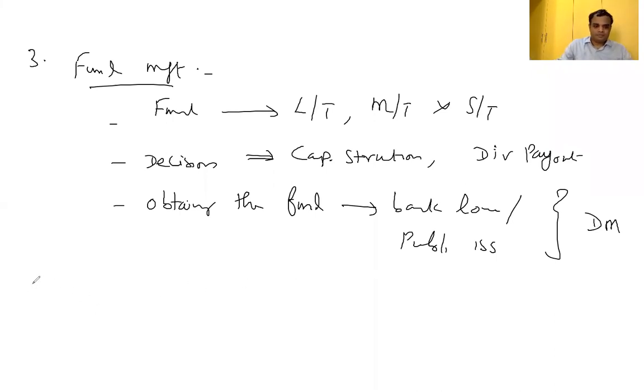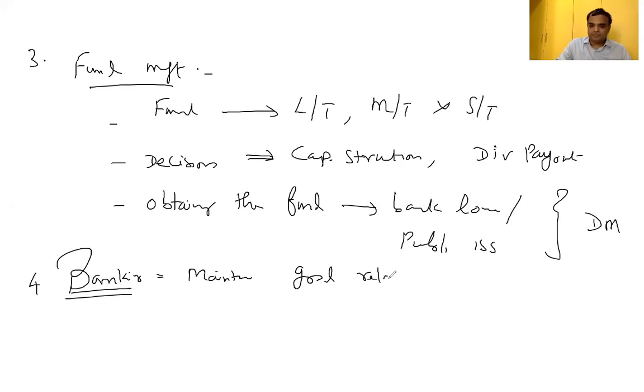Next, the fourth one, banking. With respect to banking, we should be in a position to maintain good liaison, nothing but relationship, with banks or financial institutions, so that we can easily do the banking functions.